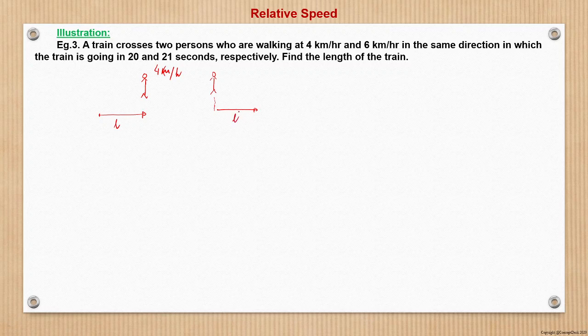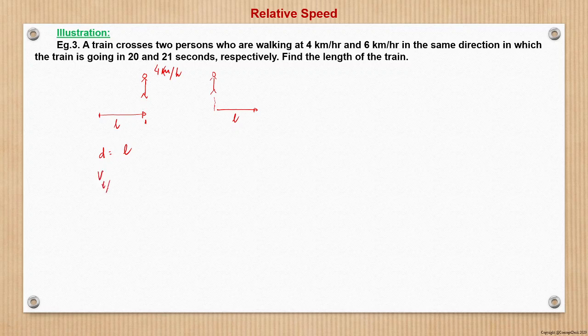So what is the distance covered by the train? With respect to the man, if we make the man stand still, and we see one point of the train, let us assume the rear end, then if the rear end was here, when it comes here, the crossing will happen. That is a distance of n, right? So the relative distance is nothing but n. In the first case, what is the speed?